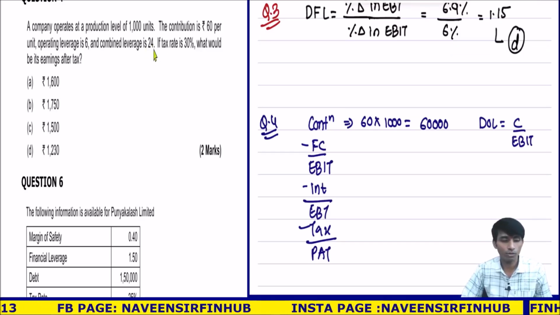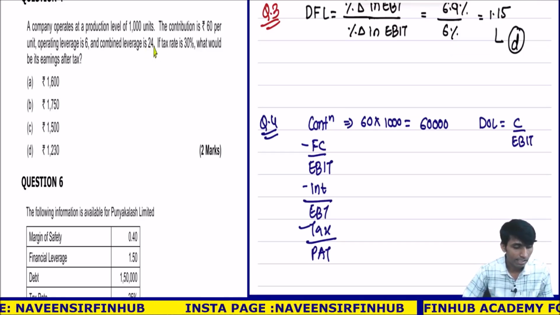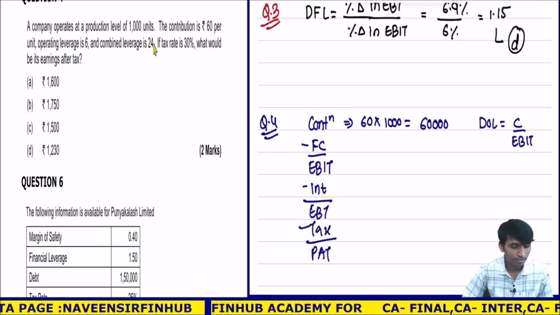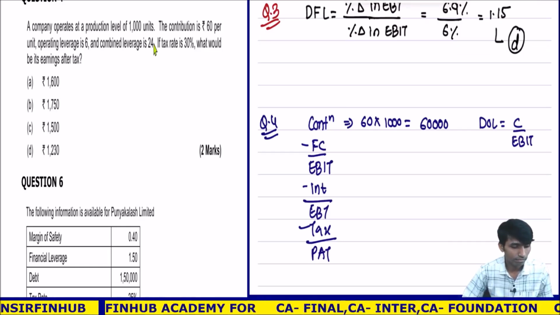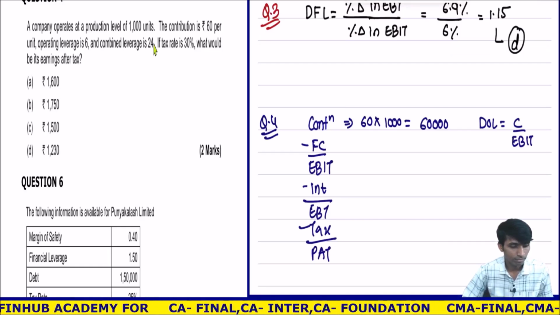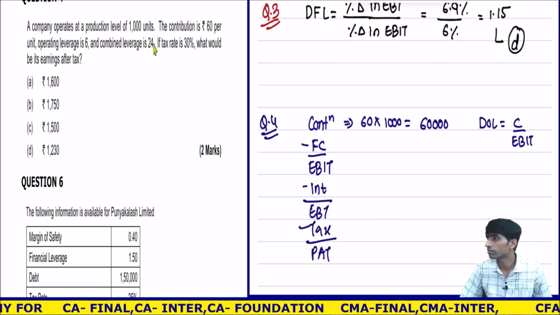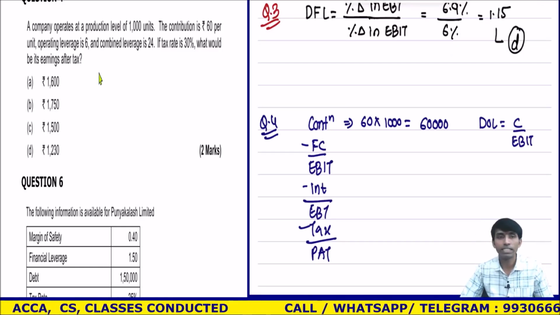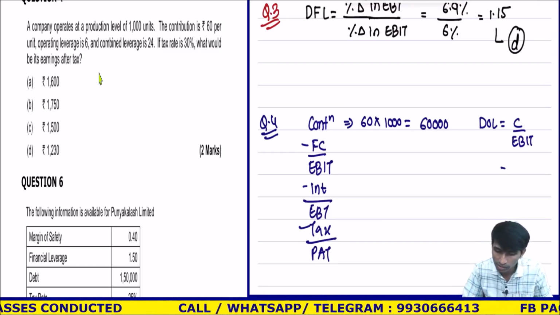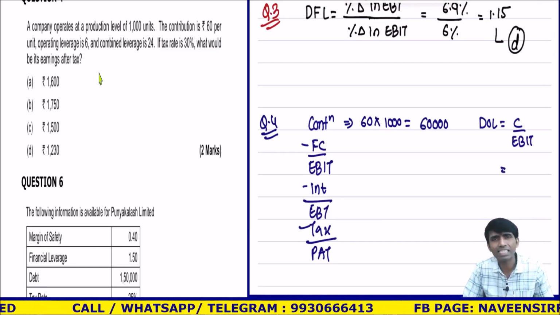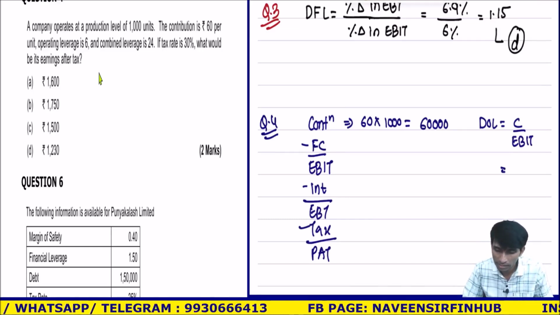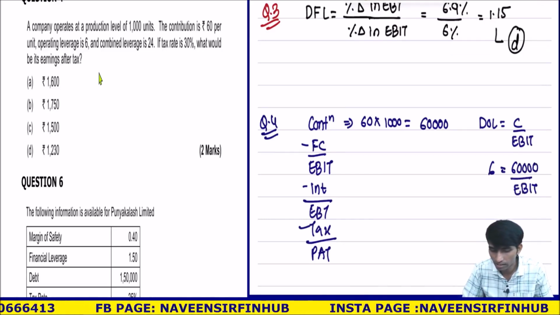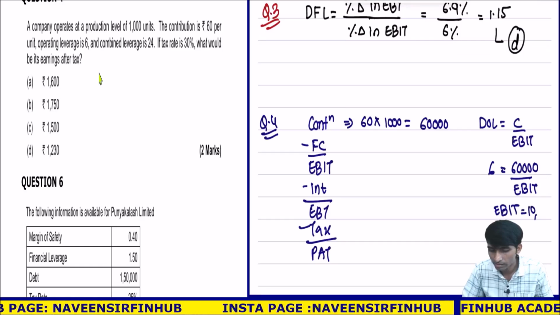So financial leverage now you can find easily. Correct? Financial leverage is how much? But I think here you can find contribution now, and from it you can find EBIT. Then using DFL I can find EBT. See, my operating leverage is 6, contribution is 60,000, so upon EBIT, EBIT is how much? 60,000 divided by 6, 10,000.